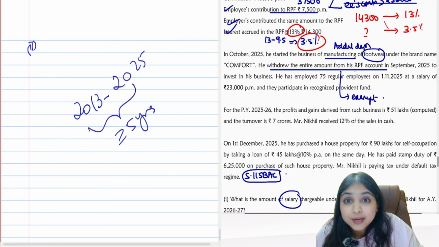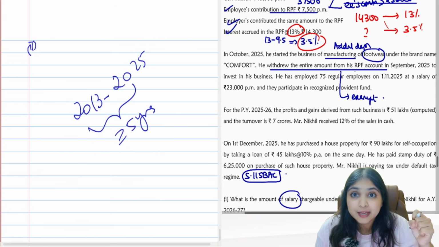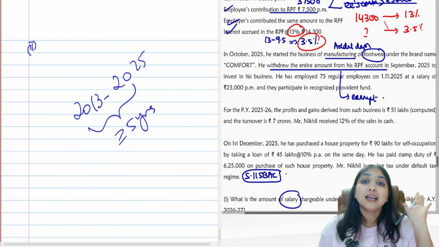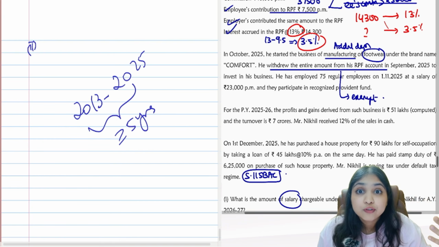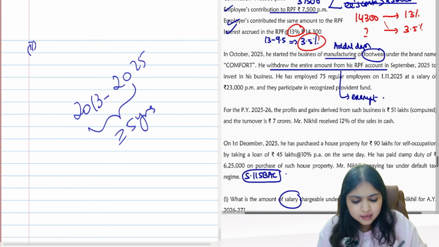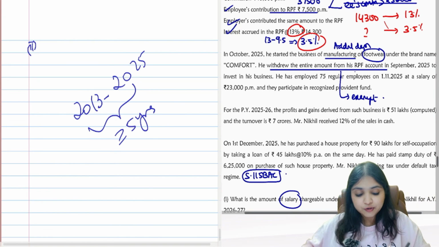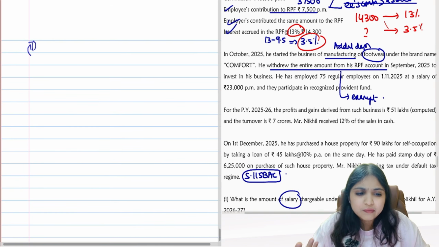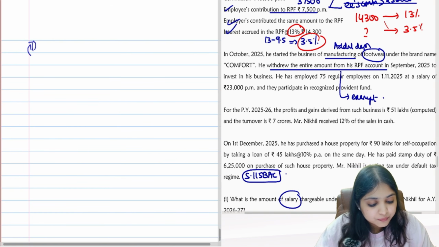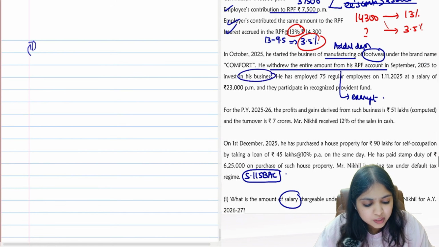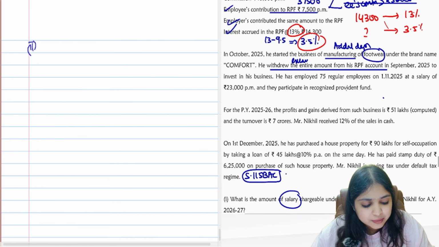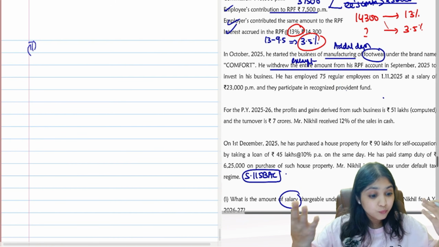Do you know this point? When you withdraw money from RPF, if you have worked continuously for 5 years, your withdrawal will be fully exempt, right? My assessee has definitely worked for at least 5 years. Therefore, the entire RPF withdrawal will be exempt for the assessee. So he withdrew the entire amount from RPF in September 25 to invest in business. That RPF withdrawal is exempt. We have already concluded.